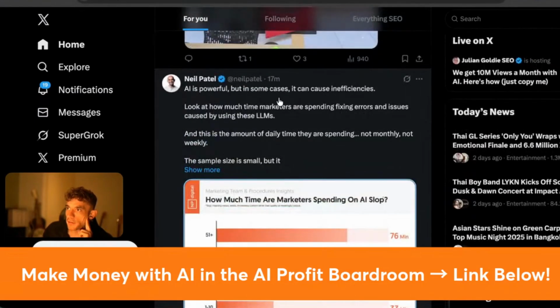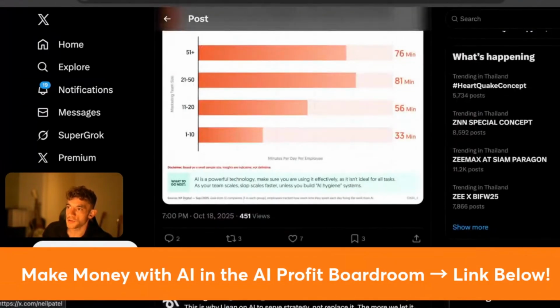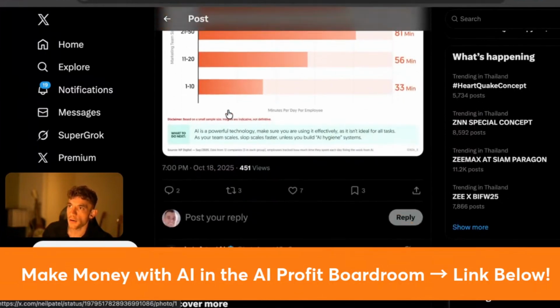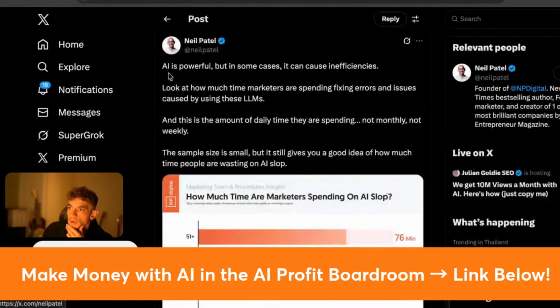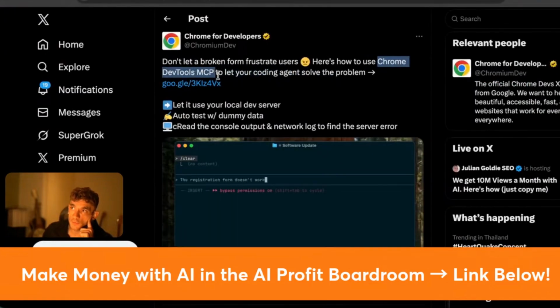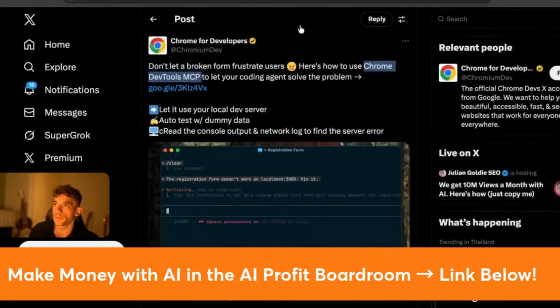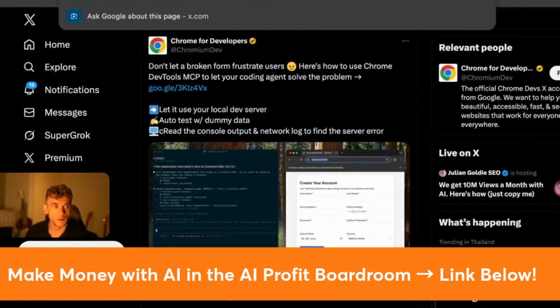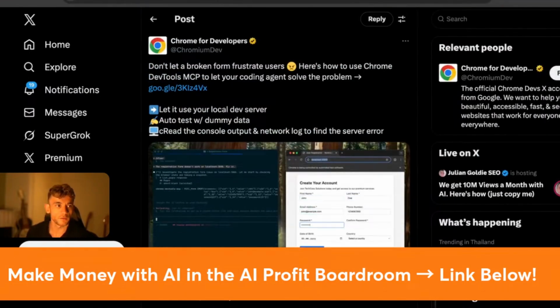So if we have a look at this post, it's not really getting much attention, but it was only recently posted. However, if we go back and look at what's really getting interest, you can see here that people are quite interested in how to use Chrome DevTools MCP. That seems to be pretty popular. In fact, I'm going to put that on the list for my editors to cover in a second.